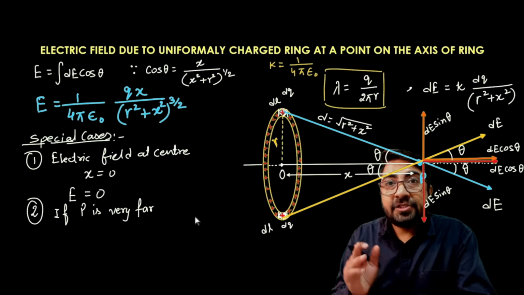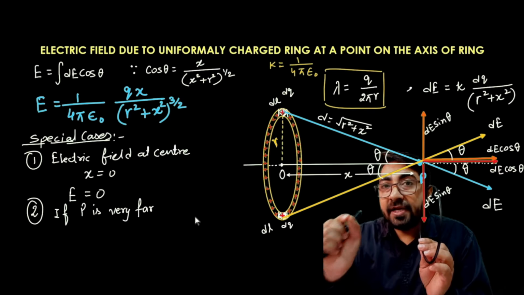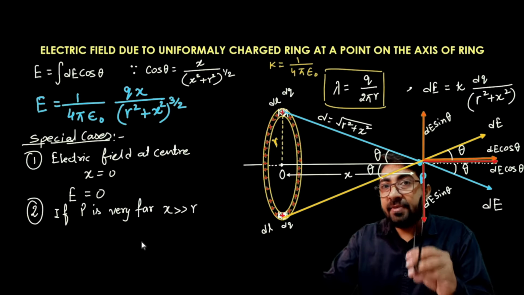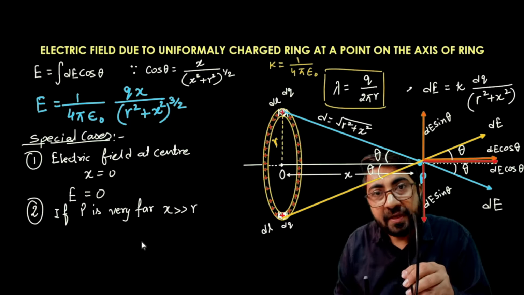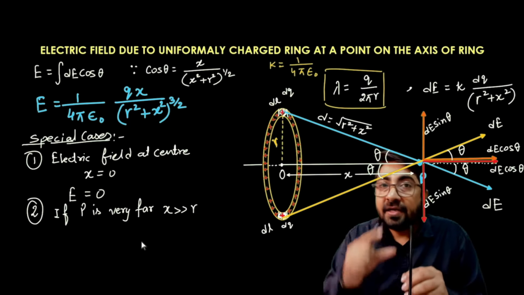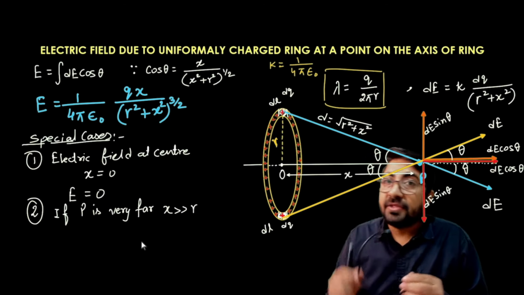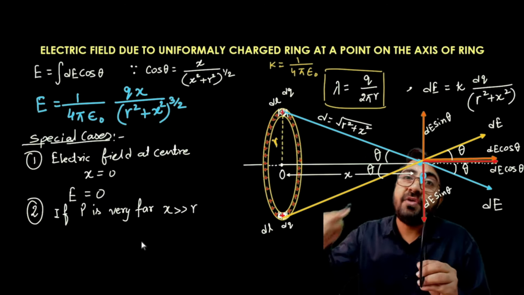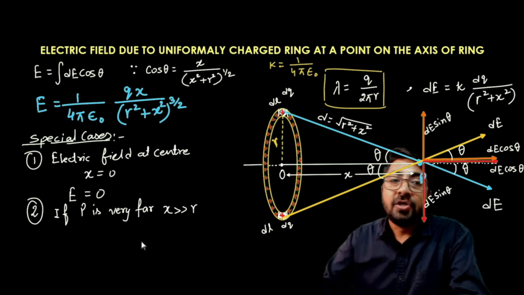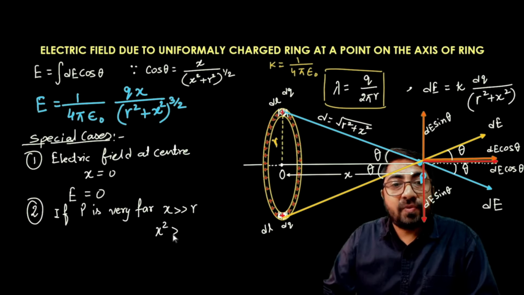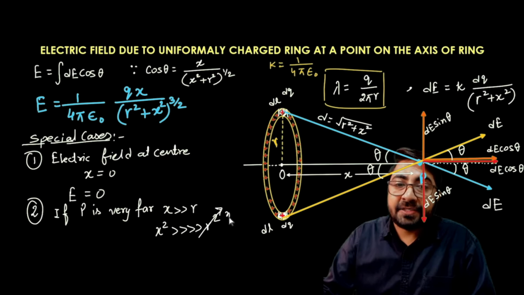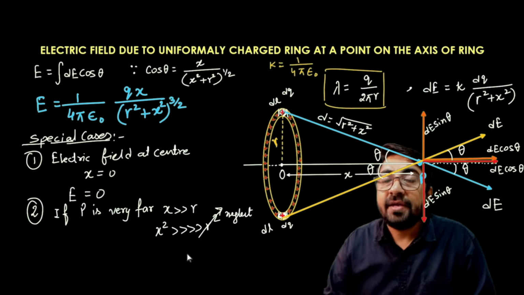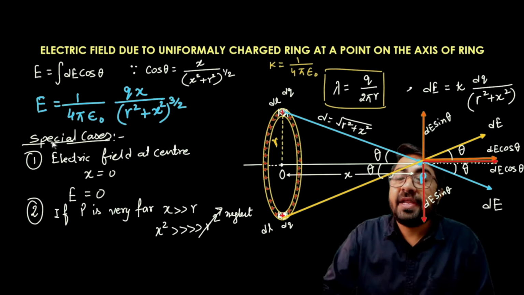Another case: when the general point at which I want to calculate the electric field is very far from the ring. If this point P is very far from the uniformly charged ring, the distance will be very large in comparison with the radius. When x is very much greater than the radius of the ring, x square is very much greater than r square, so I can neglect r square from the general expression of the electric field.